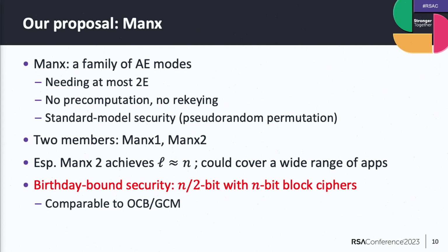It also achieves birthday bound security, namely n/2-bit security, when realized with an n-bit block cipher. And if you are familiar with provable security, you will know that this security level is comparable to what the current standards achieve.